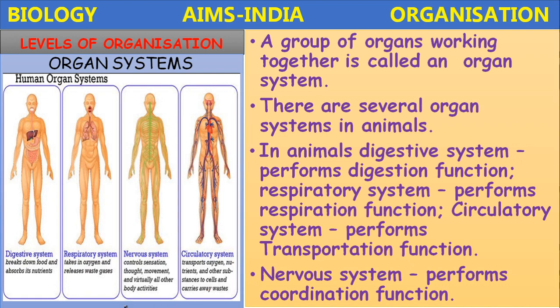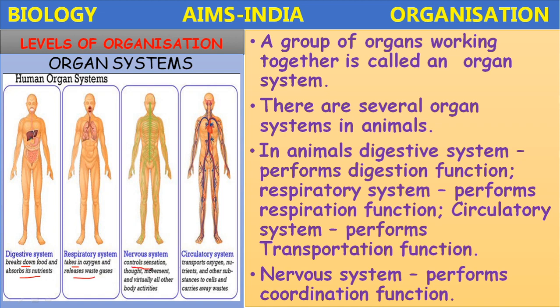For example, the digestive system. Here the digestive system's main function is that it breaks down the food and absorbs the nutrients. Respiratory system. The respiratory system's main function is that it takes in oxygen and releases the waste gases. And the nervous system.